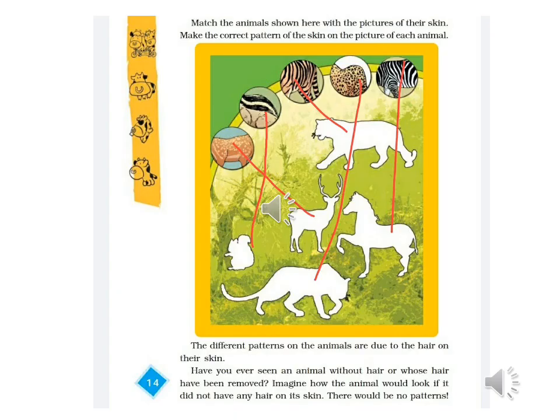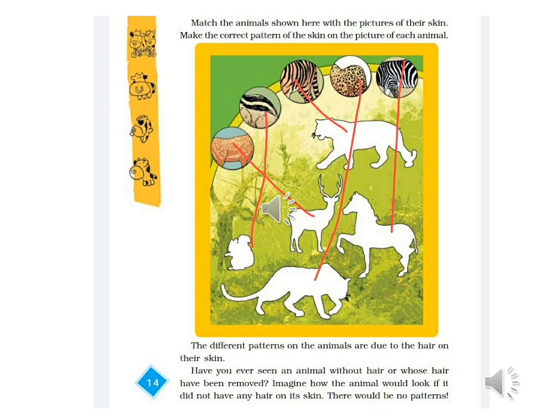Whose skin? Now you know how to recognize animals by their ear. Let's see if we can recognize animals by their skin. Match the animals shown here with the pictures of their skin. Mark the correct pattern of the skin on the picture of each animal. Let's do it. Okay, after marking that, we are getting this picture.